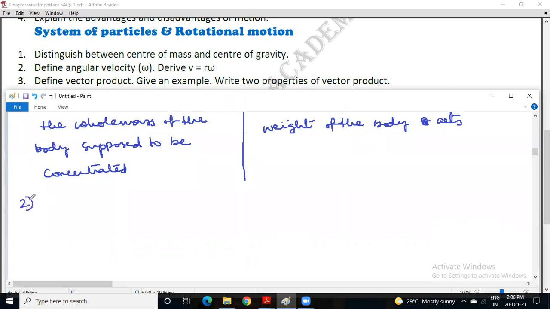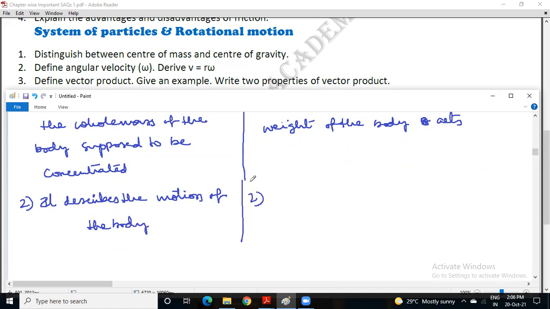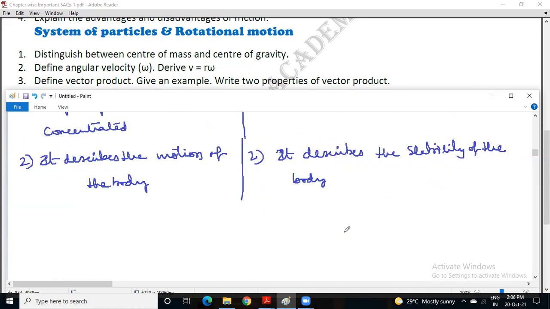Then the second point under center of mass. It describes the motion of the body. Whereas the second point under center of gravity is that it describes the stability of the body. If the point of center of gravity is close to the earth, then the body will have more stability.